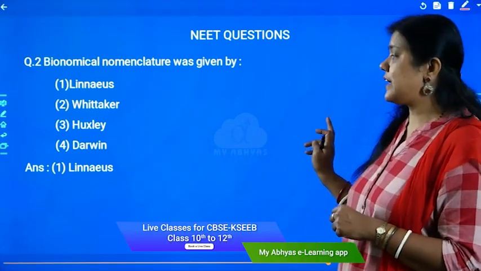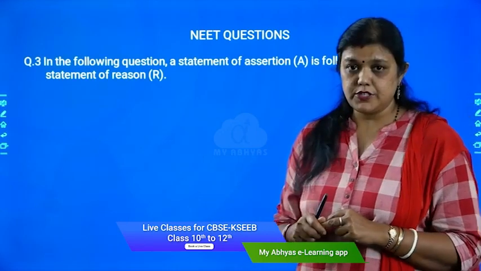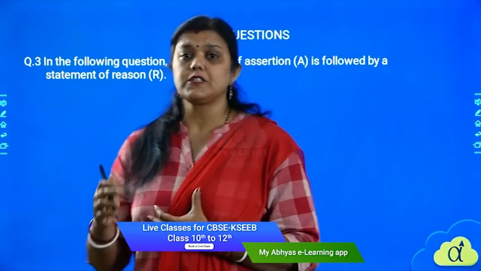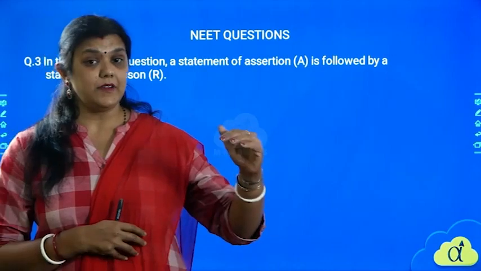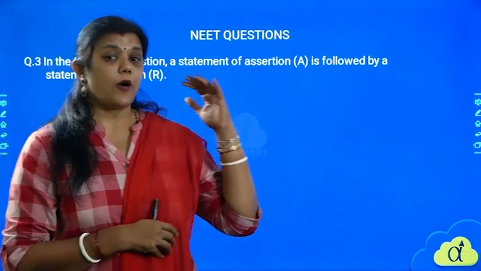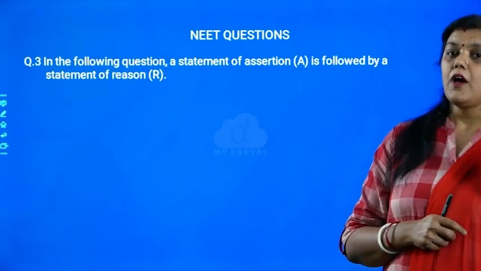So the second question, correct answer is 1, Linnaeus. Let us see the third question. Now this question is a little difficult and looks tough for you. These types of questions are higher level questions when you go for the higher competitive exams, like the specific choosing of a particular student on the merit basis.